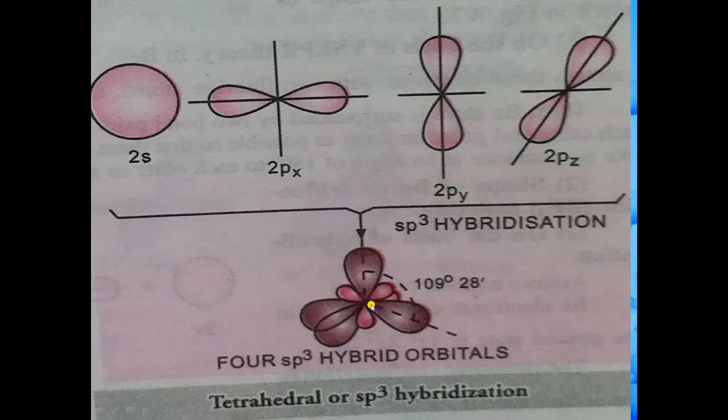So you have to see very carefully. This is first hybrid orbital. This one is second hybrid orbital. And this one is third hybrid orbital. And this one is fourth hybrid orbital. So these hybrid orbitals will arrange themselves in tetrahedral form. As you can see here that this geometry is tetrahedral. One is upward and second one is like this, and they are making angle 109 degree 28 minutes. So this is sp3 hybridization.